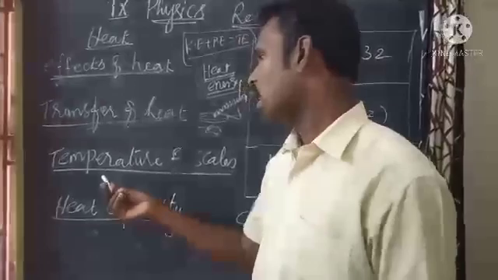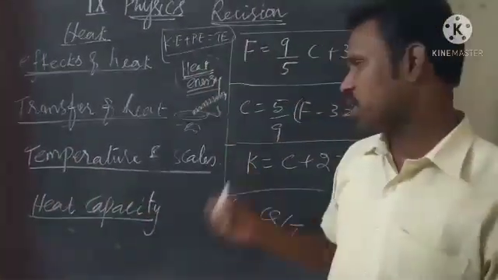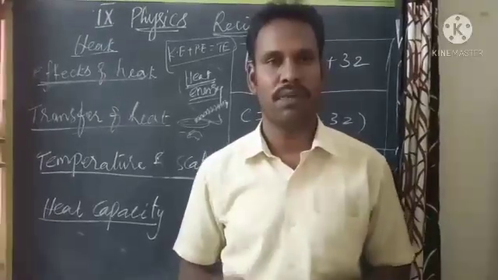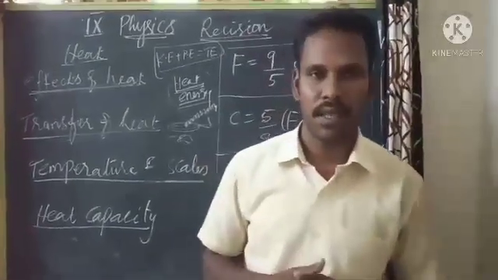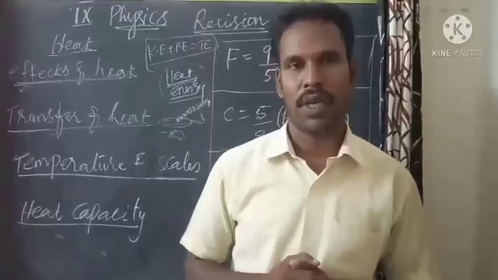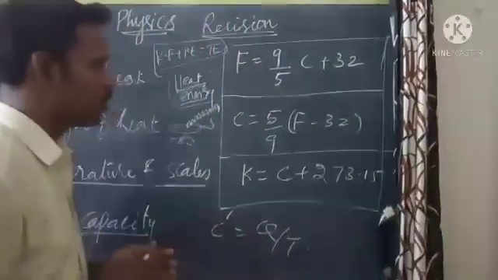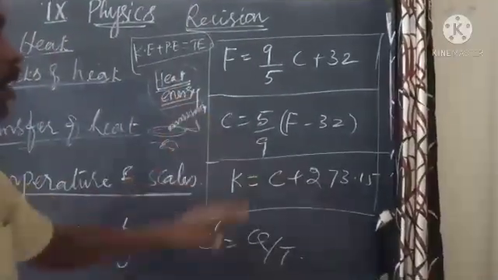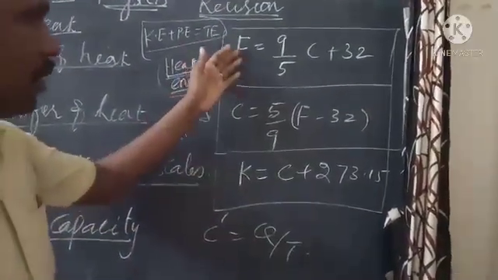Another topic is temperature scales. Nowadays, we are using three different scales: Fahrenheit, Celsius, and Kelvin. Now I can give you some formulas for better understanding, to convert one temperature scale to another.